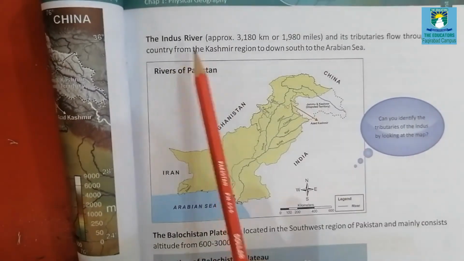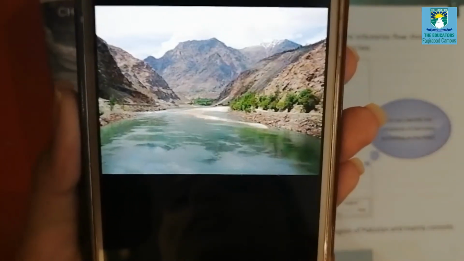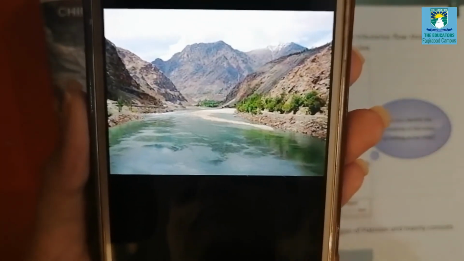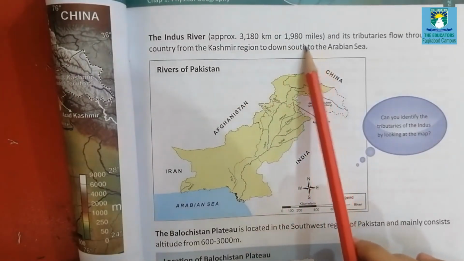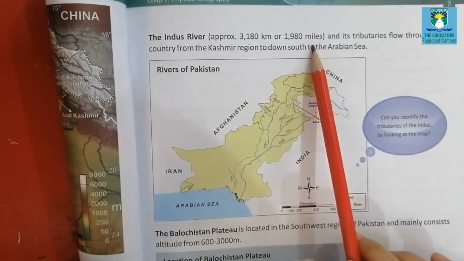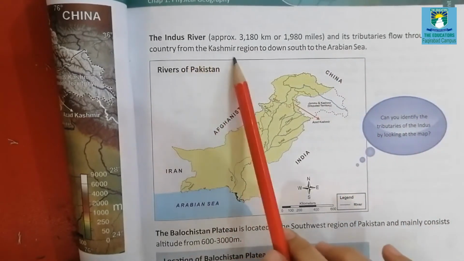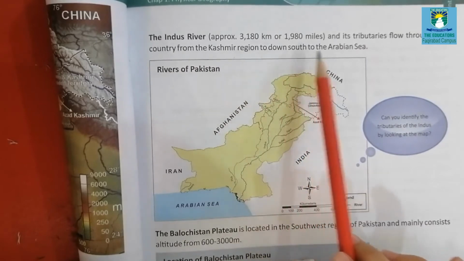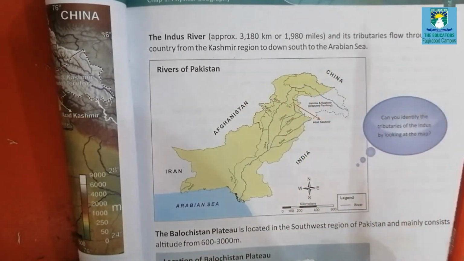Second is the Indus River. Let me first show you the picture of Indus River. This is Indus River. It covers an area of approximately 1980 miles, and its tributaries flow through the country from the Kashmir region down south to the Arabian Sea. Now, what is meant by tributaries? A tributary is a small river or stream that flows into the larger river.